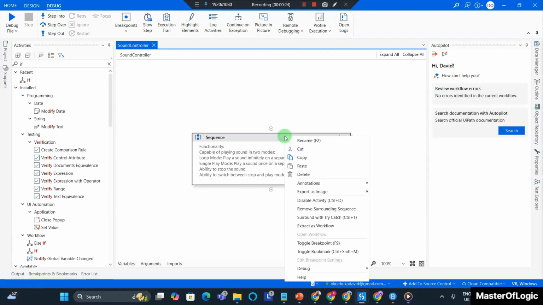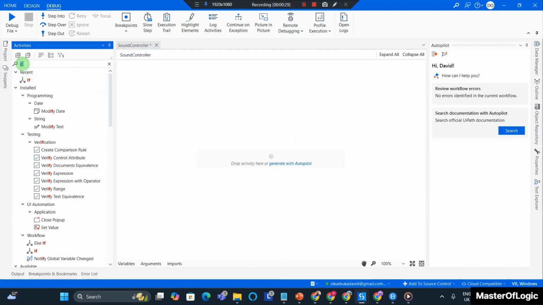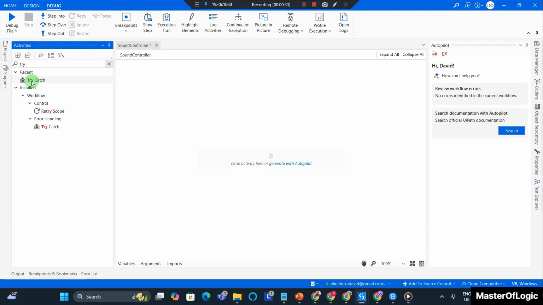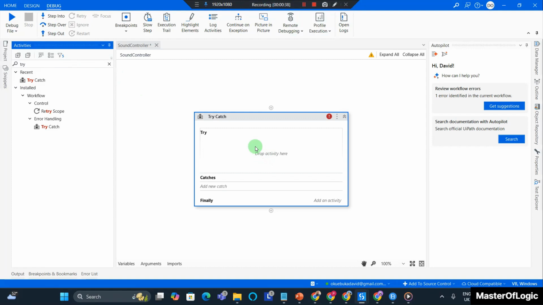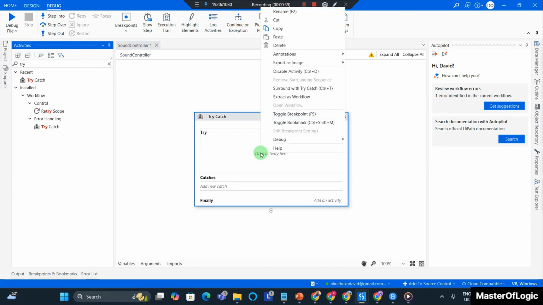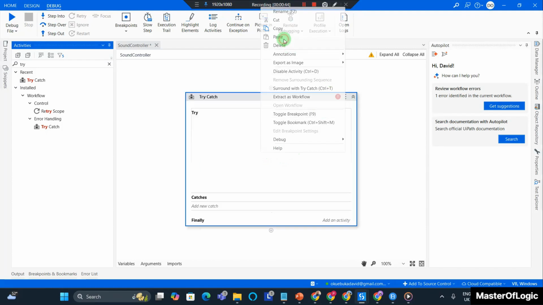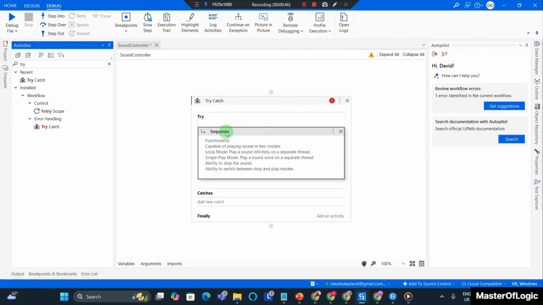I'm going to right click on the sequence, cut it out, and I'm going to look for an activity, try catch. I'm going to drag in the try catch into the SoundController workflow, and I'm going to right click on the try catch where it says drop the activity here, and I want to paste the entire sequence.